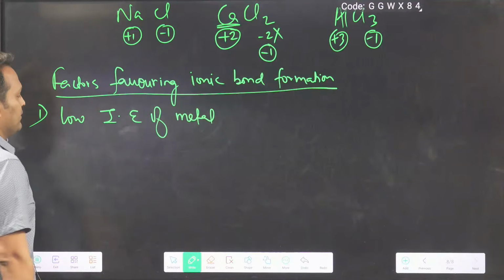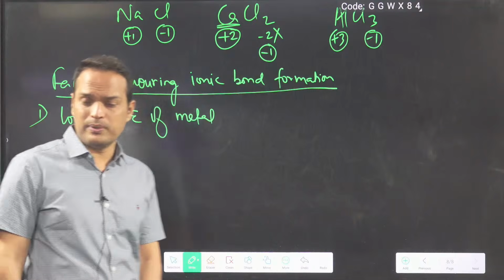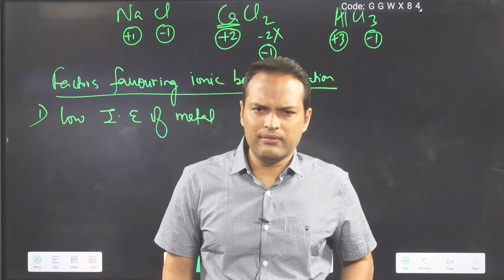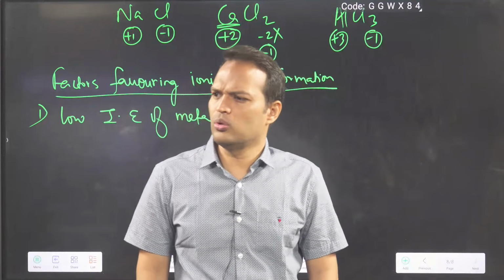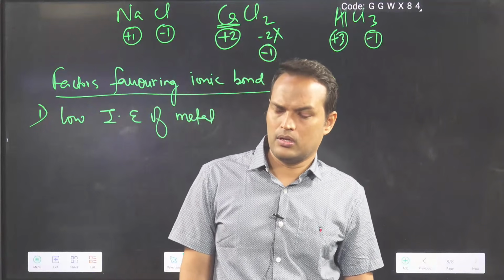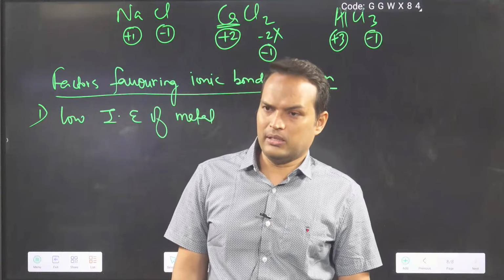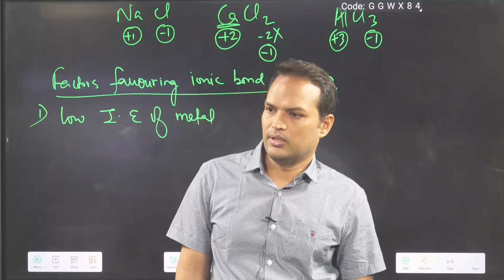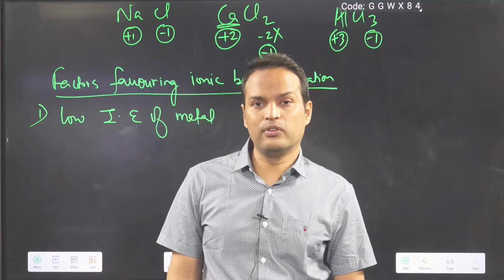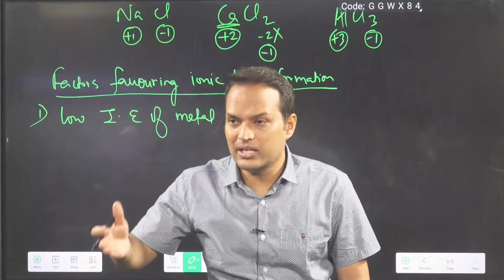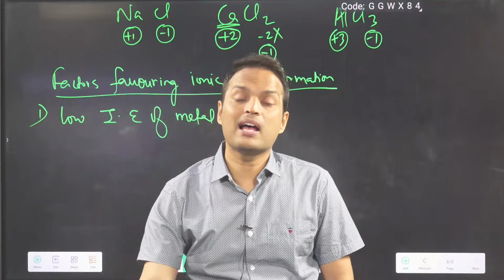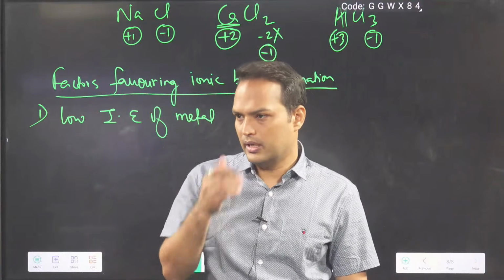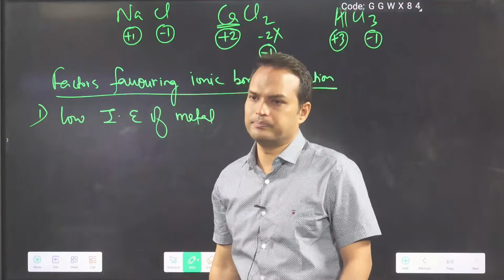Low ionization energy, like what? Would you prefer cesium or sodium? Who can form an ionic bond easily, cesium or sodium? You will say, sir, you have taught before that down the group ionization energy decreases. Cesium has the minimum in the periodic table till the 6th period. So cesium.